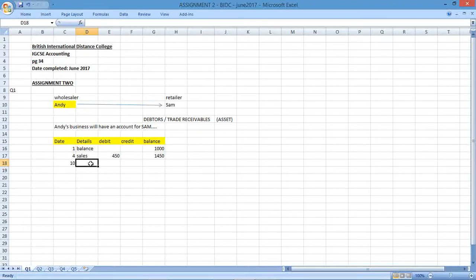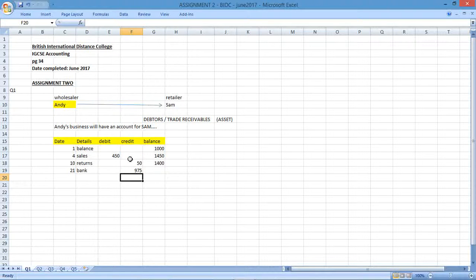Then on the 10th, there are returns, and the returns amount to 50. So the balance would then be 1,400. On the 21st, there's details here, bank, and it is a credit of 975. So when would you have a credit in this account?